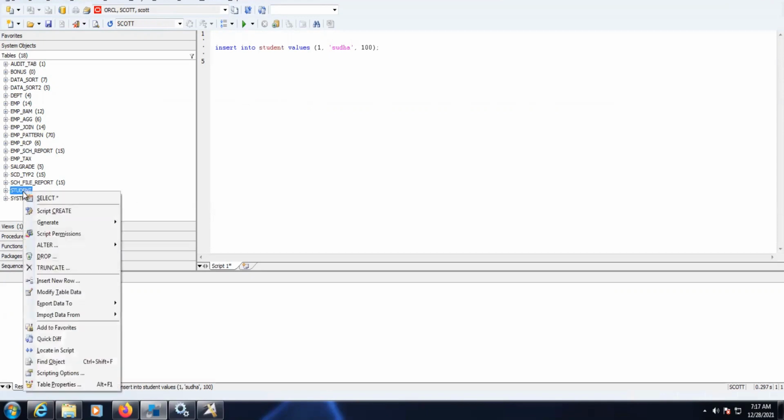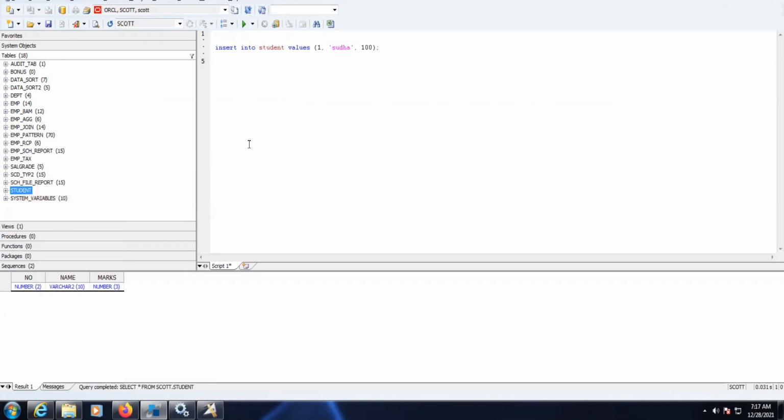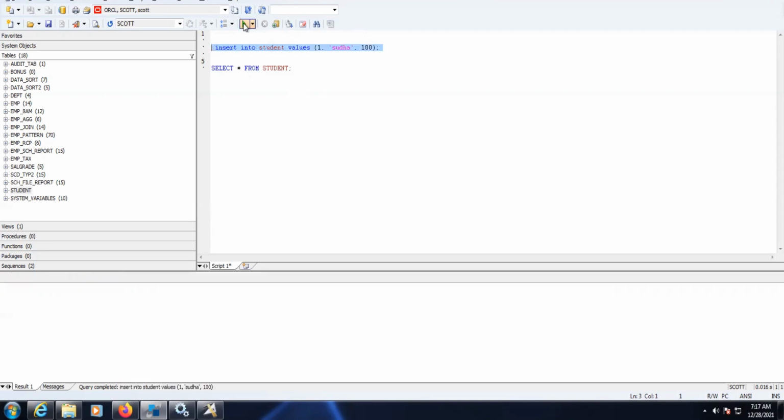You can see the student table has been created. Select from student.